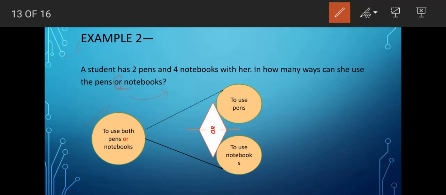If it is divided into 2 sections of work, the first task will be to use pens, and then the second task comes as to use notebooks. Both the tasks are not required. Only one out of these two will be needed, either to use pens or to use notebooks. Therefore, or is written in between.